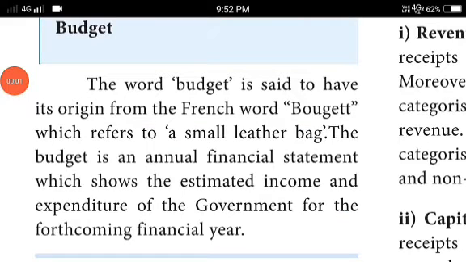The word budget is said to have its origin from the French word bougette. So this will be asked in your 1 mark. It came from the French word bougette, which refers to a small leather bag. The budget is an annual financial statement which shows the estimated income and expenditure of the government for the forthcoming financial year. This is called the budget.